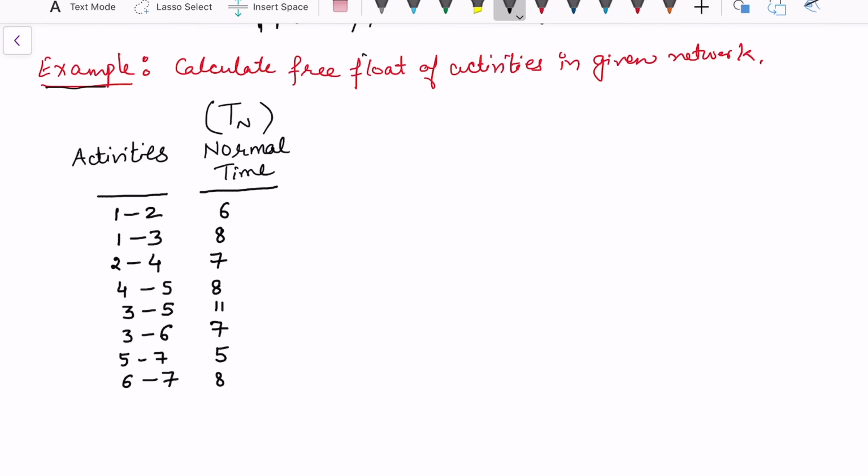So consider this example, and in this example I want to calculate the free float of activities in the given network, because for doing the crashing I would require the free float time of each activity while scheduling the project. So I am calculating free float. Before that, let me draw here the network of this project, which is given by the event points or the nodal points.